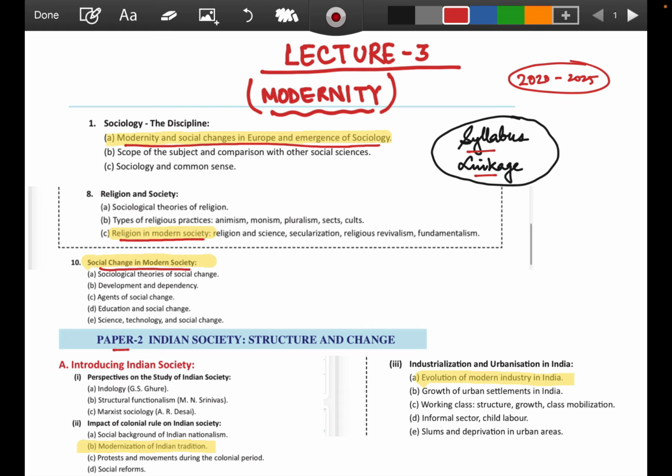And even in paper 2, Indian society, the syllabus has this mention directly: modernization of Indian tradition, under the topic introducing Indian society, impact of colonial rule on Indian society. This is of very much importance. Again, in the third part, industrialization and urbanization in India, evolution of modern industry in India. So this word modern or modernity has been repeated many a time, and that shows the importance of this word.